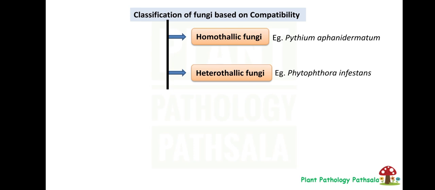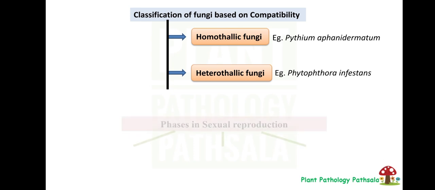Whereas in case of heterothallic fungus, for reproduction, two different thallus are needed. Hetero means different and homo means same. Okay. So for homothallic, two same thallus are needed, and for heterothallic fungus, two different strains of fungus are needed. Example of heterothallic fungus is Phytophthora infestans.